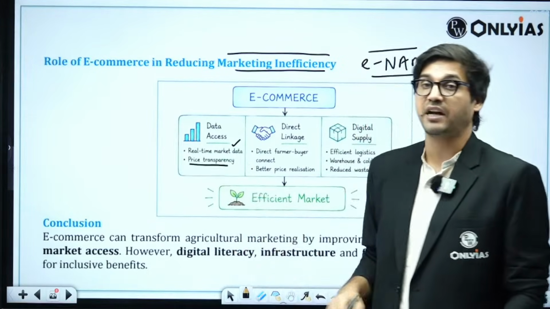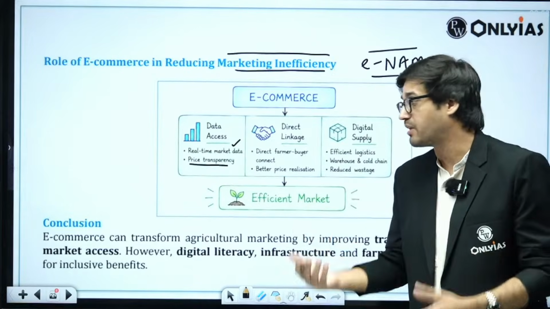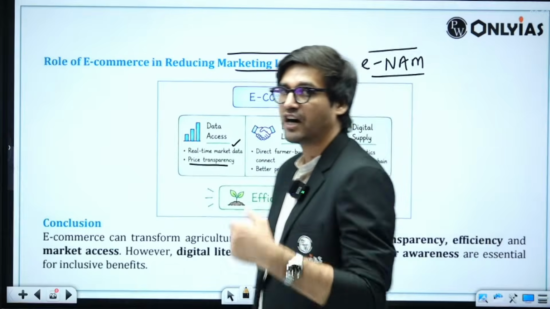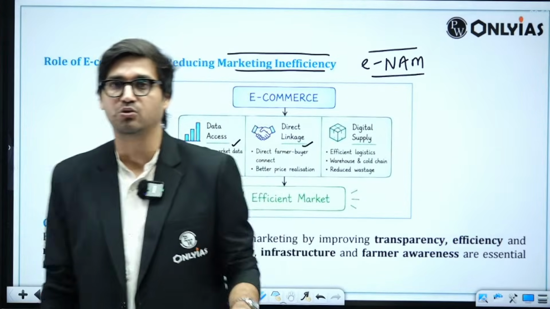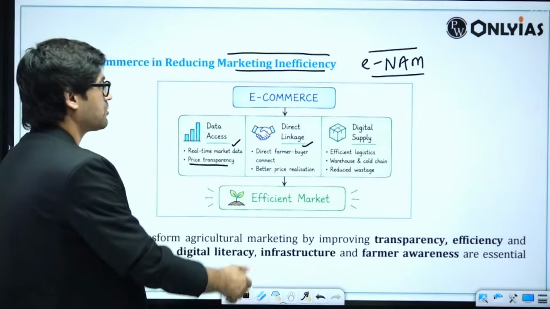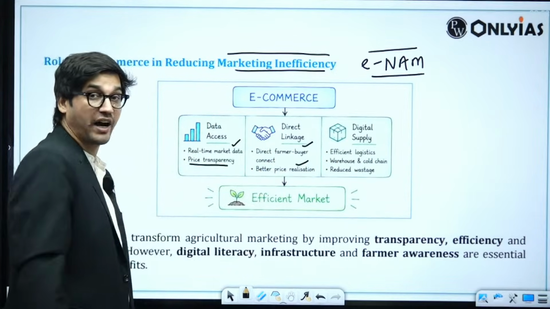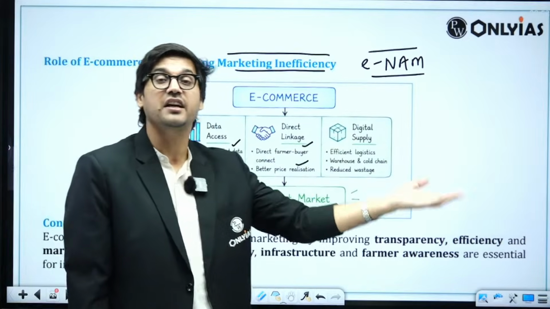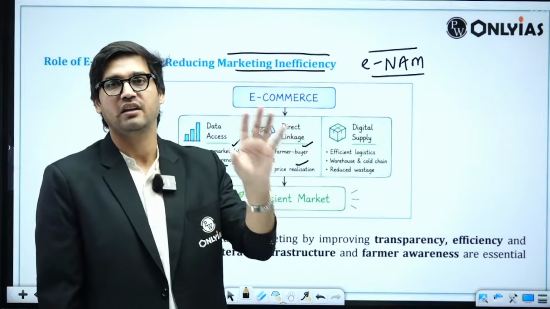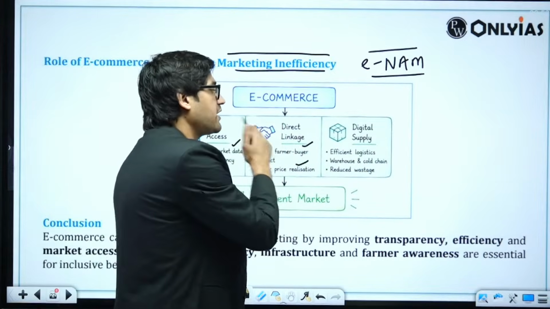This will also create price transparency because prices will be seen by everyone. Direct farmer buyer connects, which means that farmers can sell directly to buyers. They do not have to depend upon middlemen such as the license commission agents. You can also talk about better price realization. Why? Because if farmer is selling directly to the buyer, there is no middleman involved here. That means farmer is going to get the lion's share of what the buyer is going to pay.